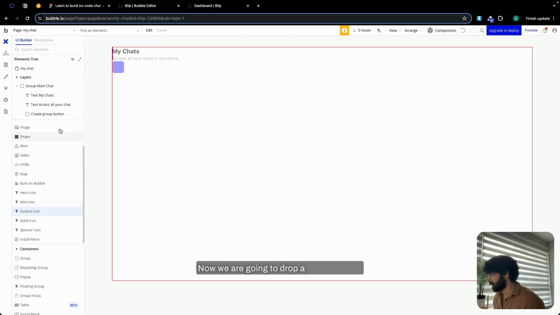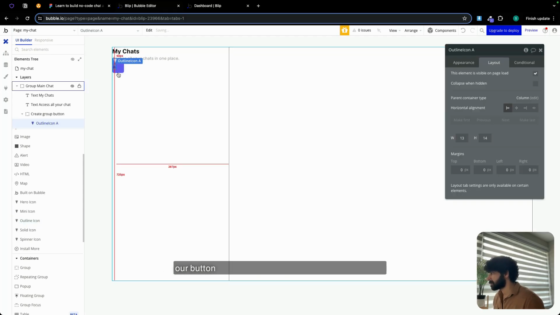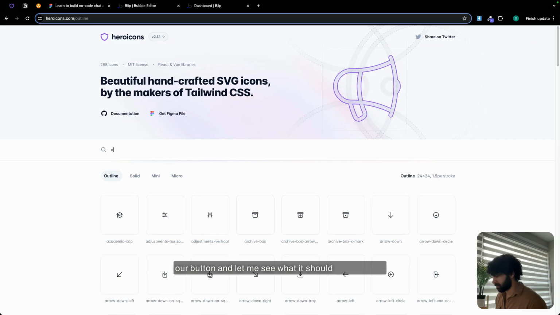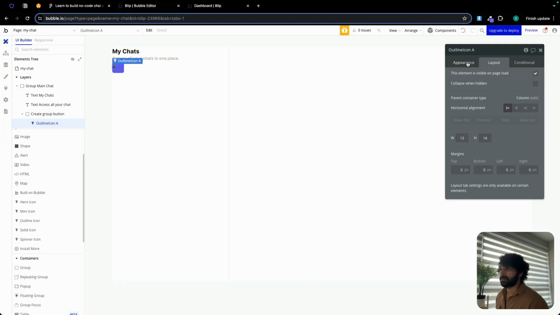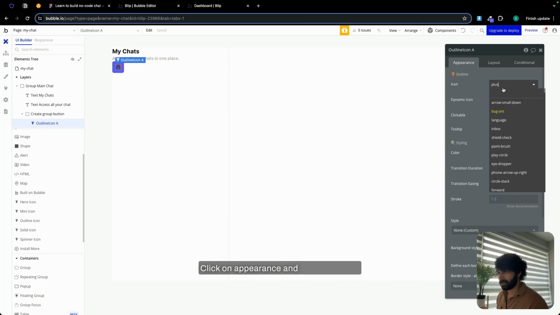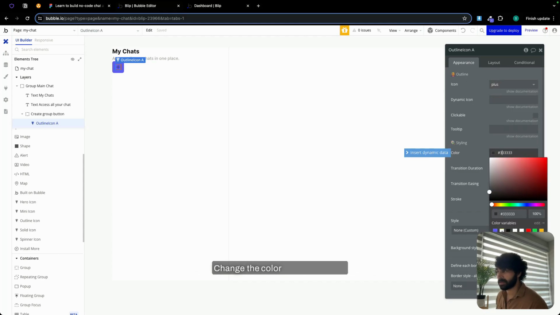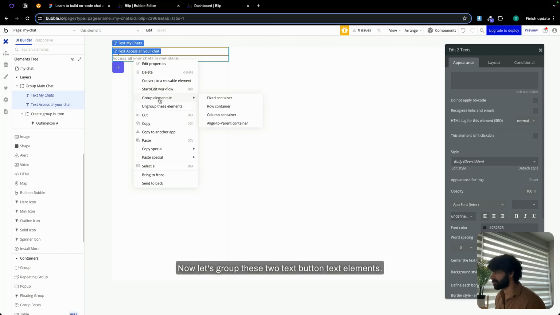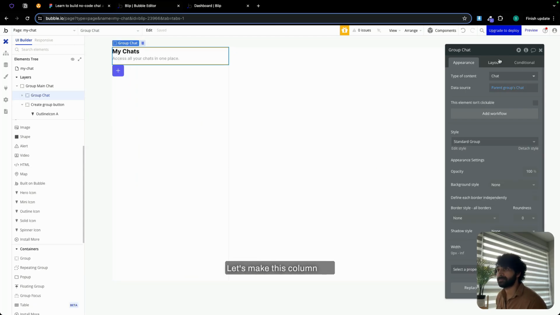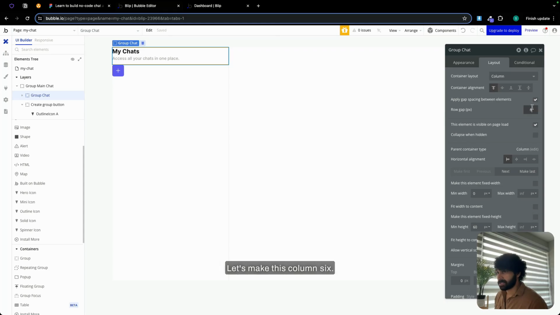Now over here we're going to drop an outline icon in our button, and let me see what it should be. Is it add? It's plus. All right, so just copy this. Let's make this 20 by 20, and center this as well. Click on appearance, and let's paste this. Change the color as well. Perfect. Now let's group these two text elements. My bad, guys, let's make this column 6, min height 0. Let's call this group chat heading.